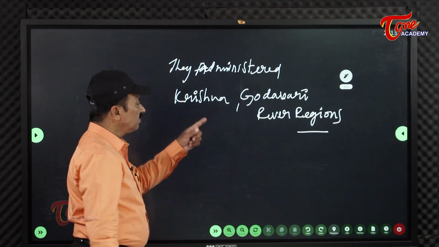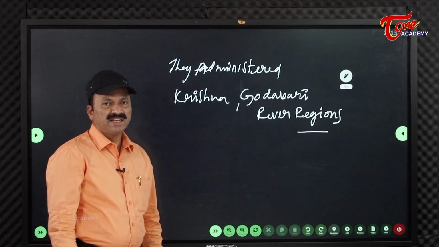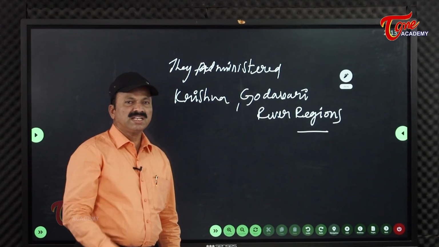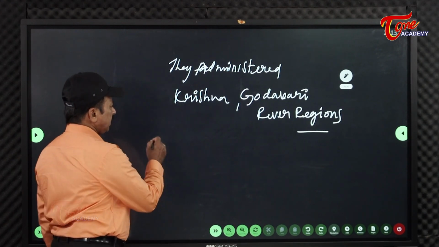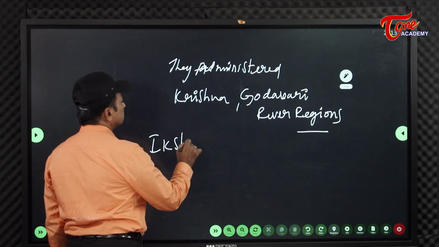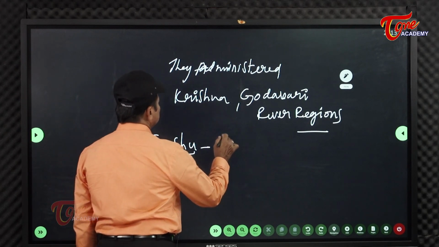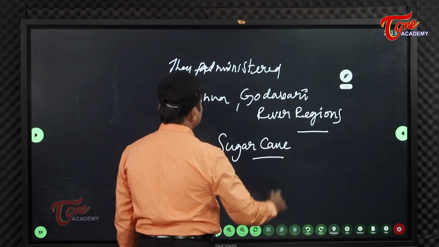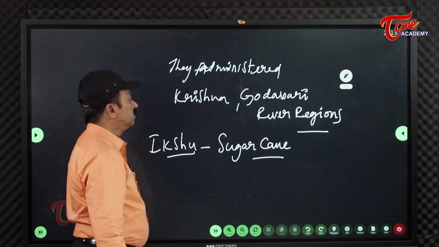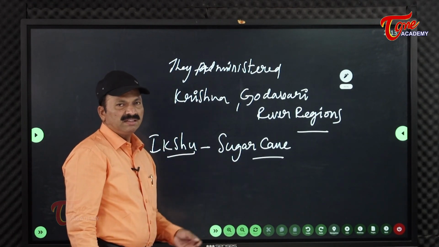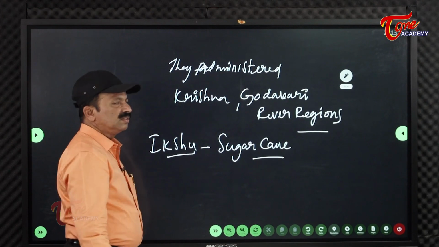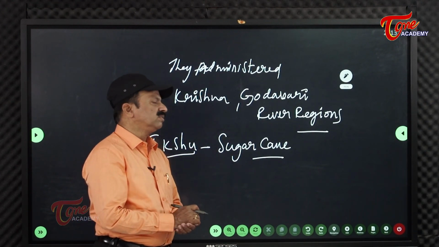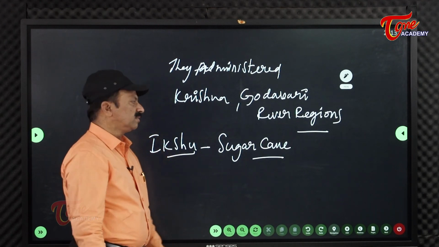Ikshu means sugar cane. That became the symbol of these people. That's why they are called Ikshvakus, like that it was said. Ikshu indicates sugar cane, so it became their symbol in the beginning, and that's why they were called Ikshvakus. But the lion was the symbol of this Ikshvaku dynasty.